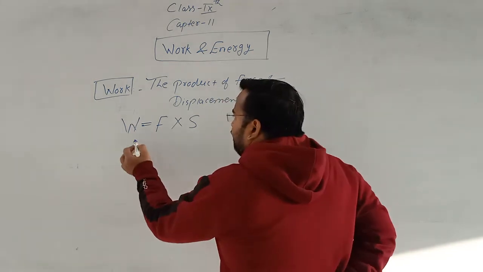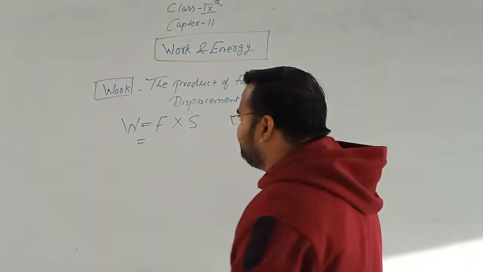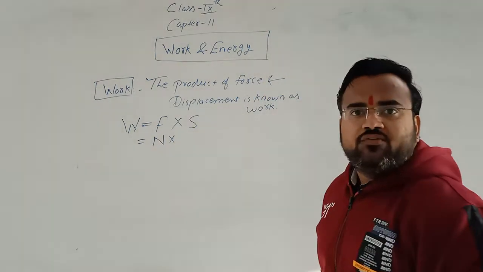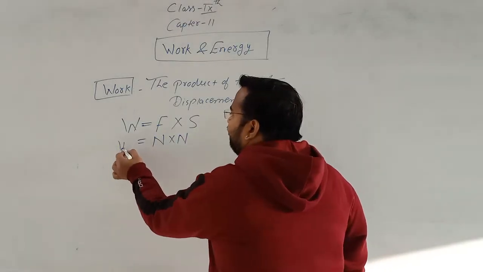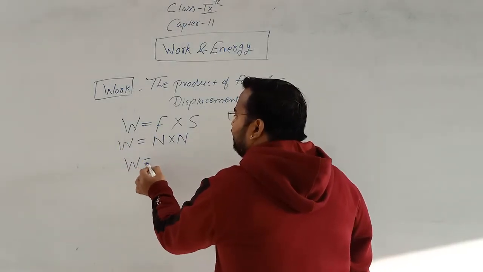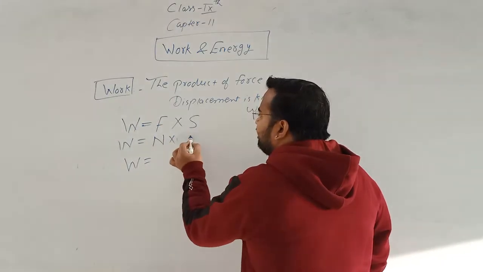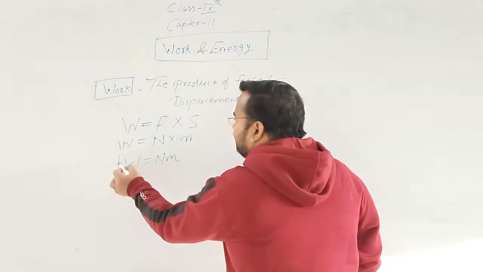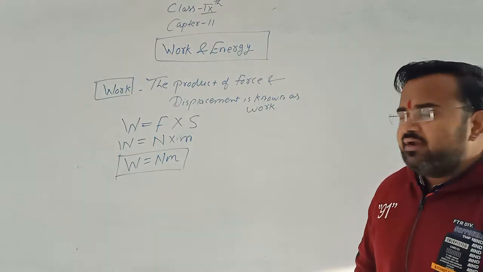Now, we know that the unit of force is Newton and the unit of displacement is meter. So, the unit of work is Newton meter.